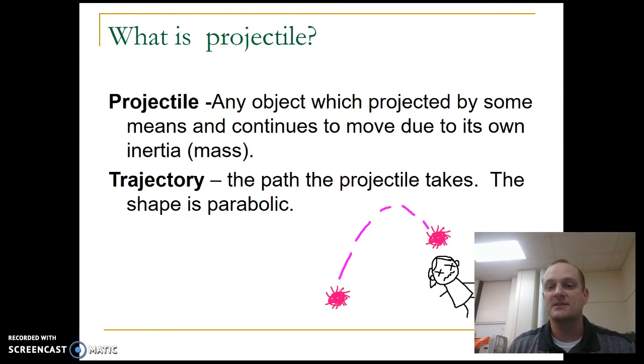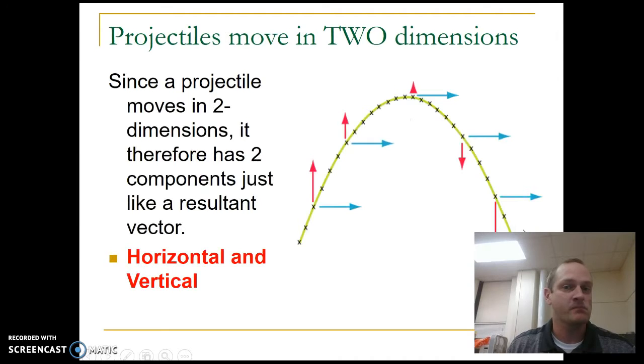The trajectory is the path the projectile takes. For projectile motion, assuming no air resistance, that path is going to be a parabola. So I have this nice parabolic shape to the trajectory. Now, projectiles do move in two dimensions. This is just a diagram that shows the x and the y components of the velocity.